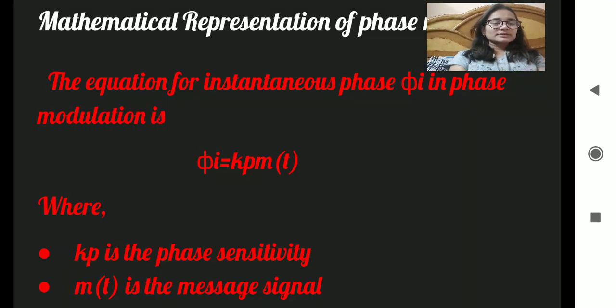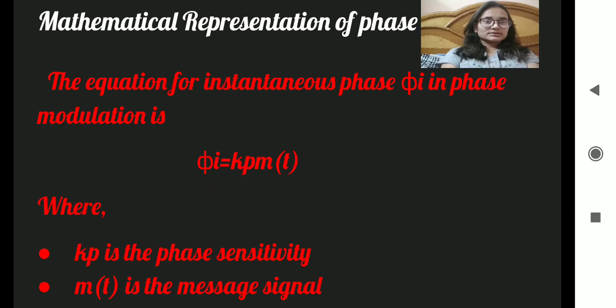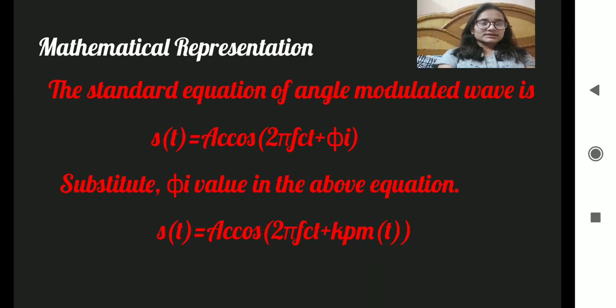Now the mathematical representation of phase modulation. The equation of the instantaneous phase φi in phase modulation is φi = kp m(t), where kp is the phase sensitivity and m(t) is the message signal.